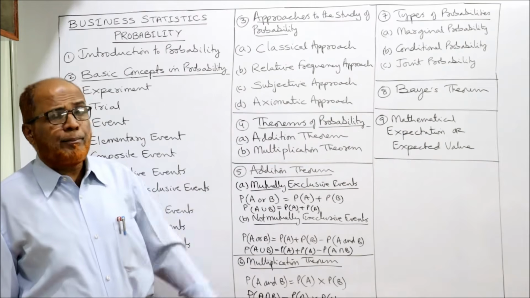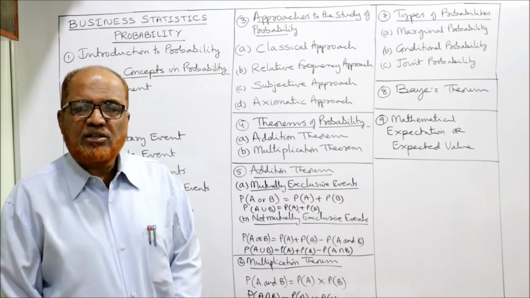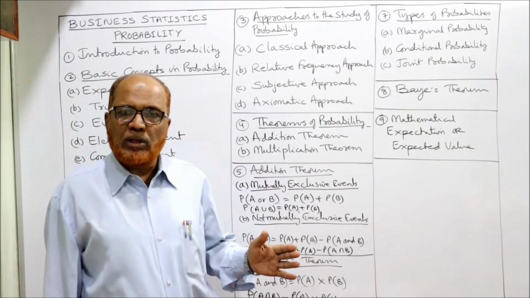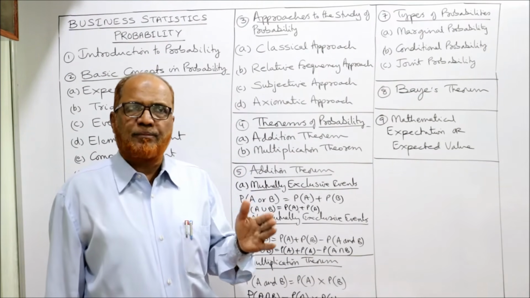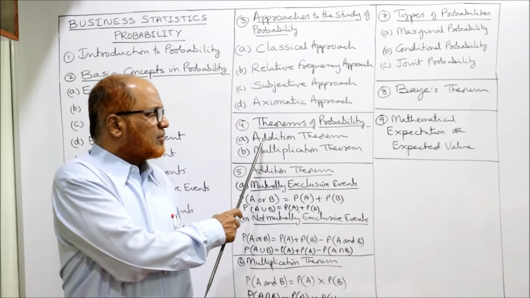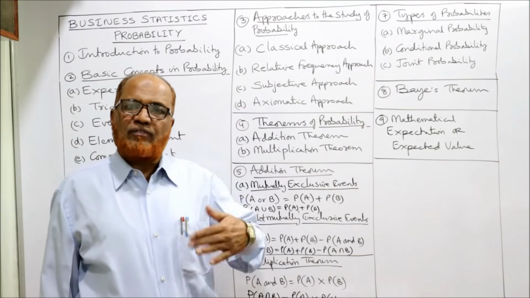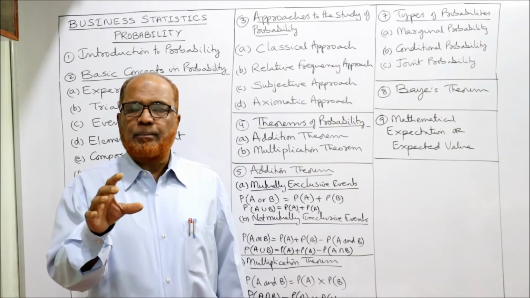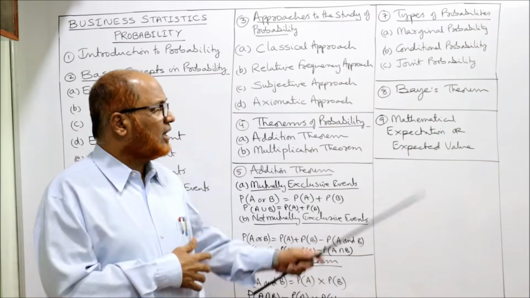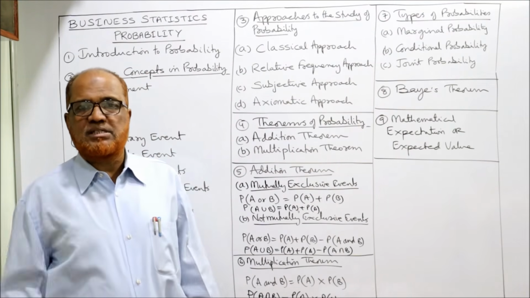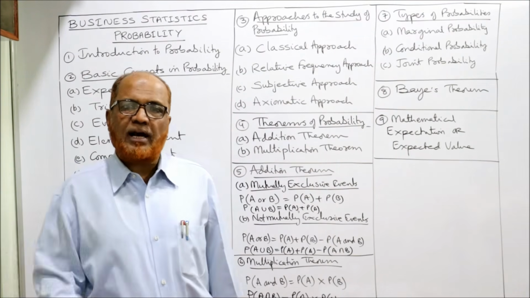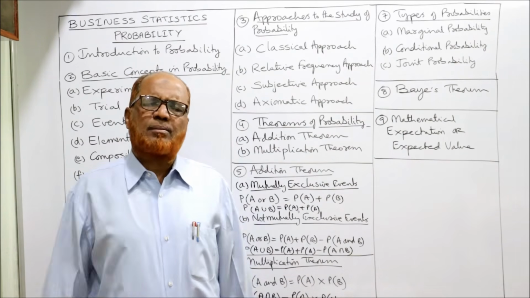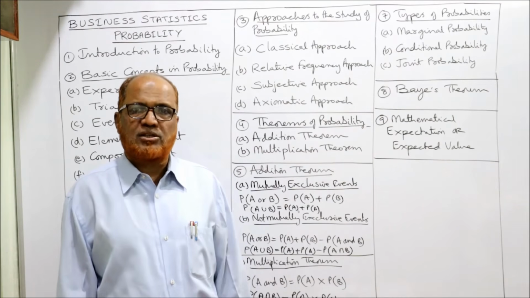Now, Bayes theorem. Bayes theorem we are not going to discuss now because already this much we have discussed the theory. We'll do the problems. Nearly 30 problems we'll do on this concept what we have discussed so far. Then after completing 30 problems, we'll do the problems on Bayes theorem. At that time, I will discuss the meaning of the term Bayes theorem, how the theorem is derived, and where to apply it. And this is very important from examination point of view. In most of the examinations, the problems will be asked from Bayes' theorem.